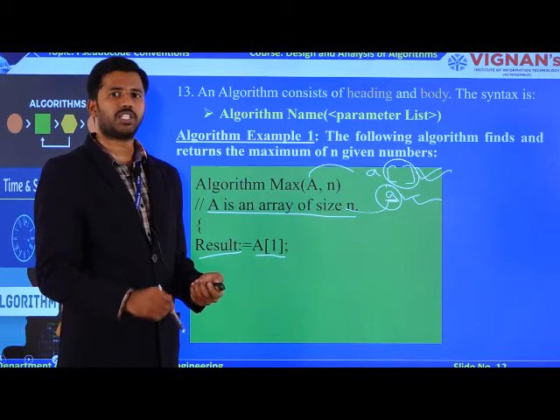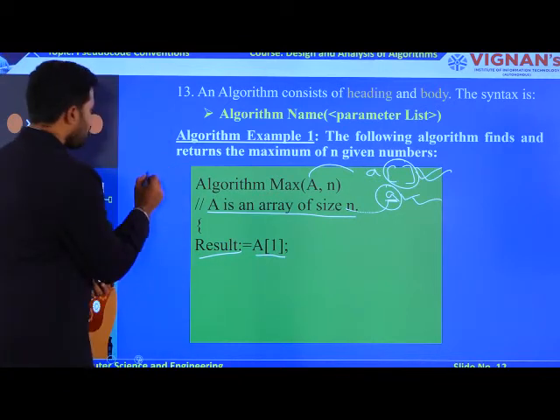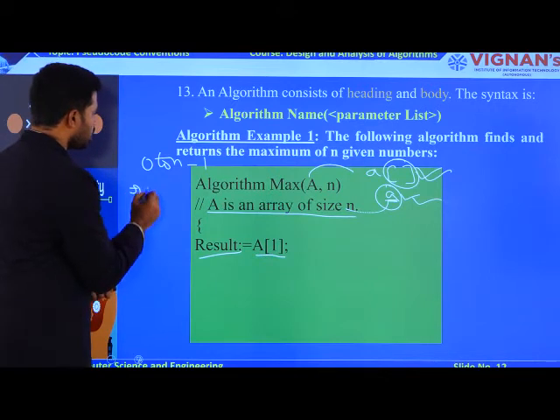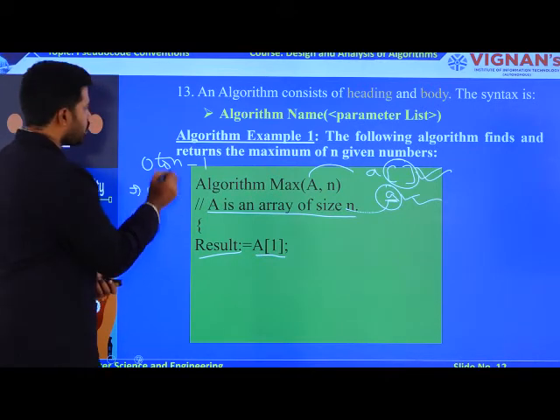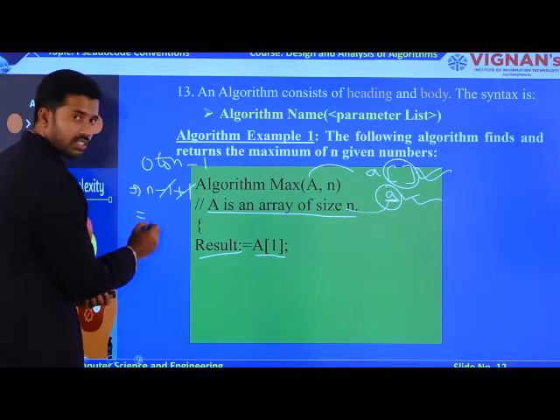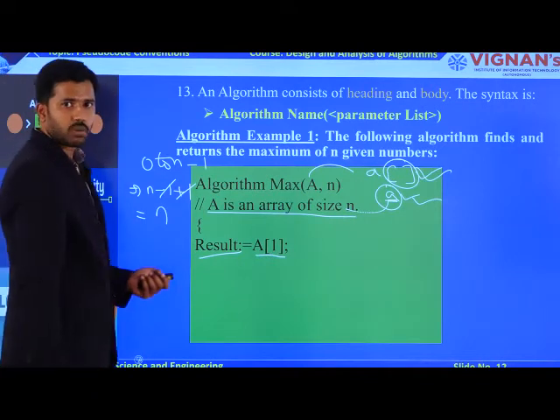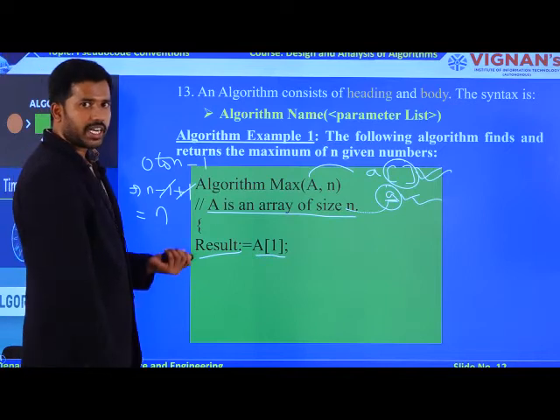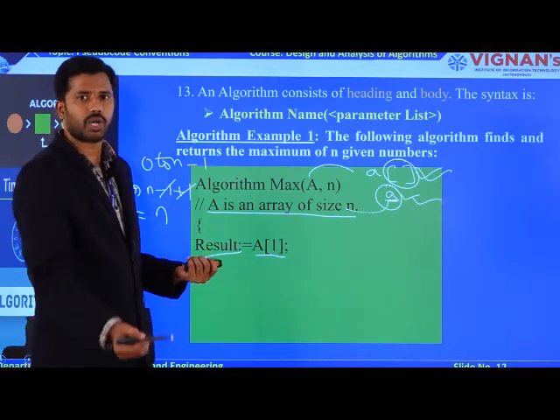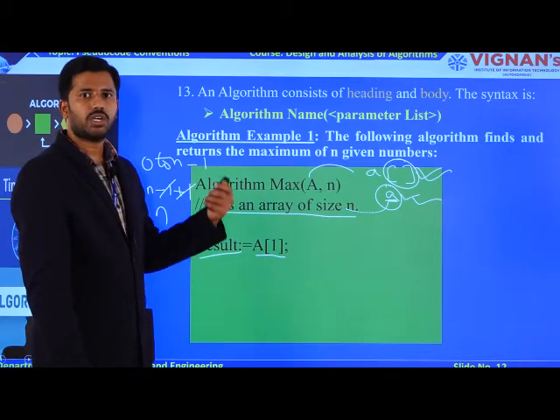What happens if you take 0 to n minus 1? Then the loop executes n minus 1 times, plus the 0 time also needs to be counted. So minus 1 plus 1 cancels out, and the value is n. So 99% of the time we use iterations starting from 1 to n, not 0 to n minus 1. Try to get used to these notations.